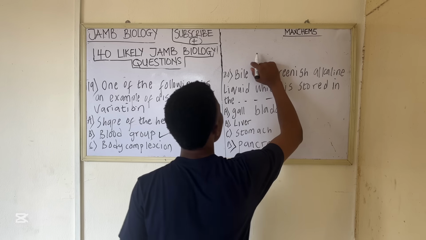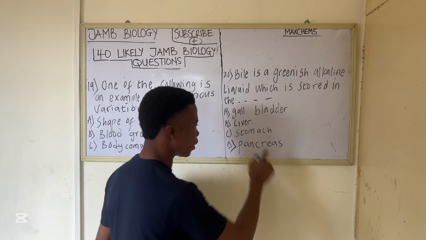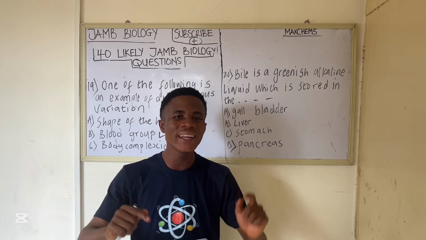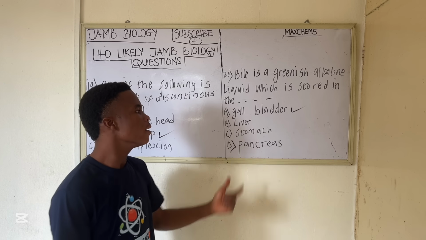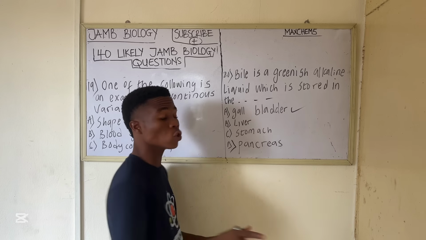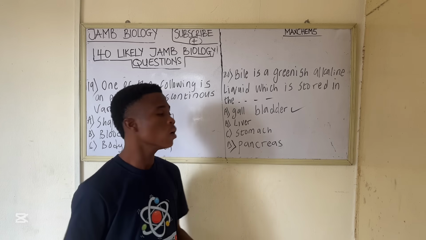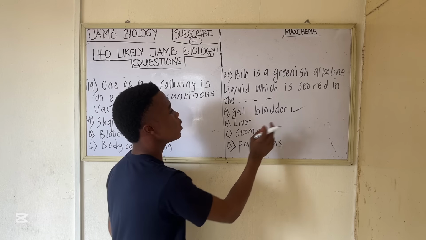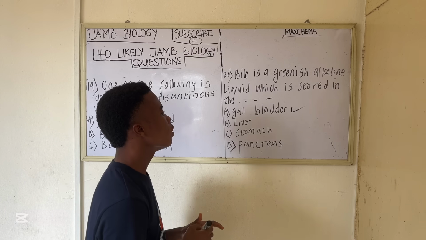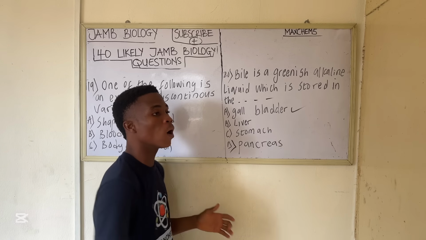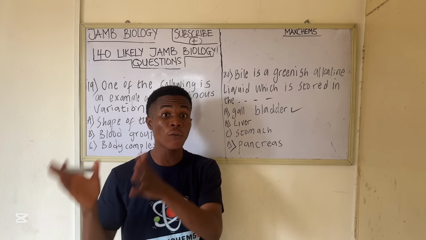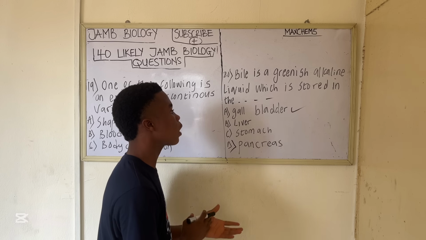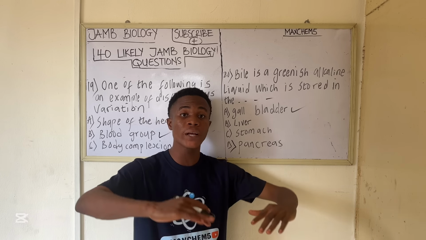Now let me explain something to you. Bile is produced in the liver, but it is stored in the gallbladder. The gallbladder is directly below the liver. So once bile is produced in the liver, it is stored in the gallbladder. During digestion, it is released from the gallbladder so that it can aid the digestion of fat. That's what we call emulsification of fat, the breakdown of